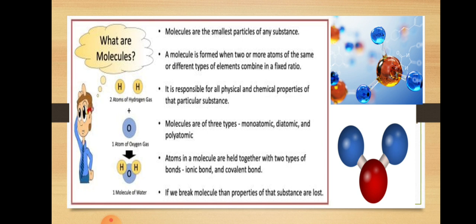Another example, oxygen O2 and carbon dioxide CO2. In oxygen, O is the symbol for oxygen, we know that. Two oxygen atoms combine to make one oxygen molecule. It has the chemical formula O2, and two oxygen atoms combine with one carbon atom to make CO2, meaning carbon dioxide.